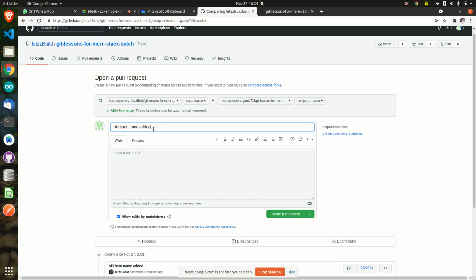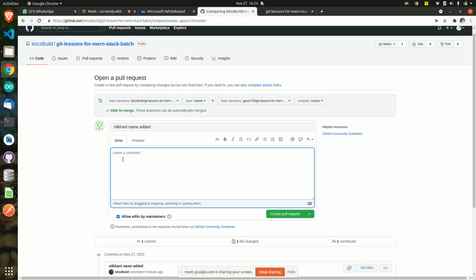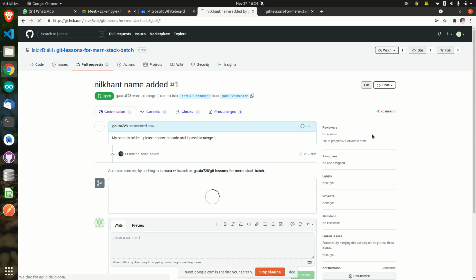Now here it is saying the current name is added. So I will just say, you can leave an extra comment, like my name is added. You can write whatever you want. This is optional, again. Okay, please review the code and if possible merge it in your repository. Okay, merge it, and just write more. Clear? Yes, perfect. Now I'll just click on create pull request and that's it, done.